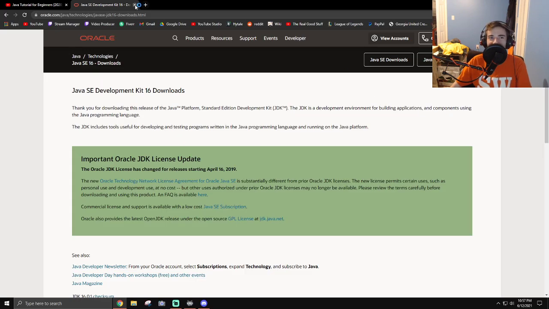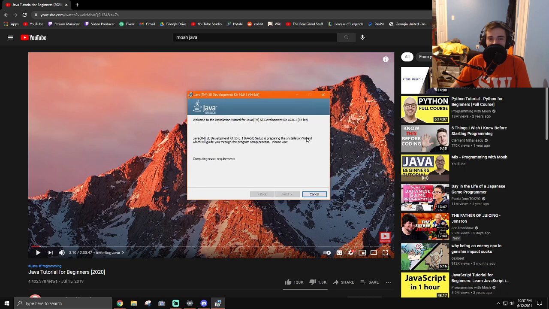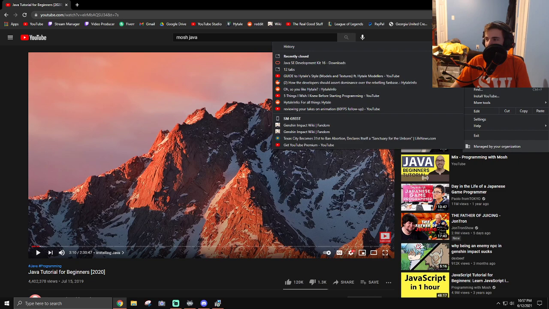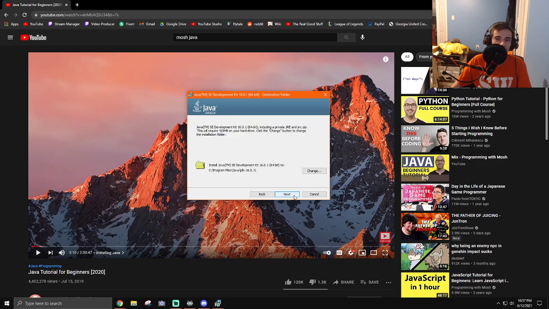I am not gonna have fun with this. Wow. Computing space requirements. Sorry, I'm AFK because I'm playing ranked Overwatch. Okay, let's just do normal. Let's do everything normal here.